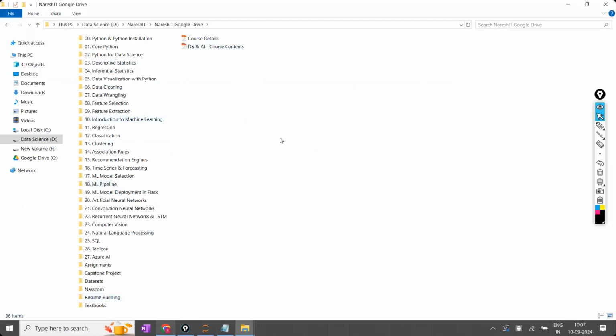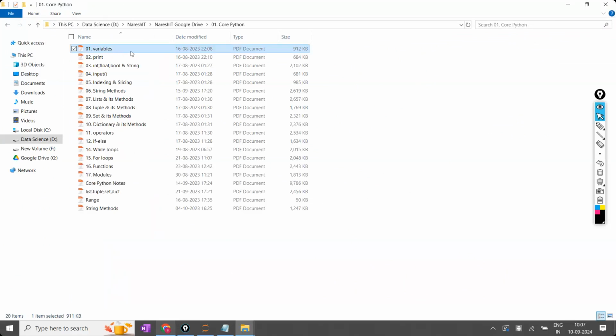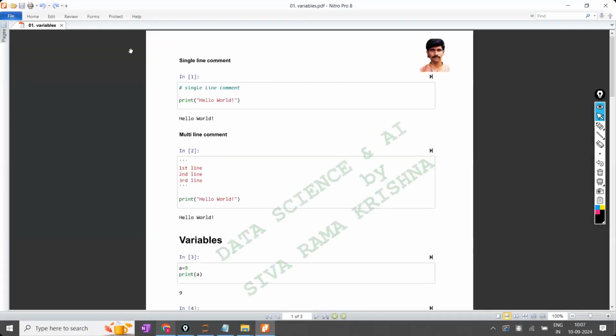Whoever has registered for the data science course or the data analytics course, the folders related to that course will be added. Right? Now here I have the notes like this. This is the first topic called variables. I'm going to share it as a PDF, which is a Jupyter notebook only, but I'll convert that to PDF and share it with you, because you can open that in the mobile phone also.